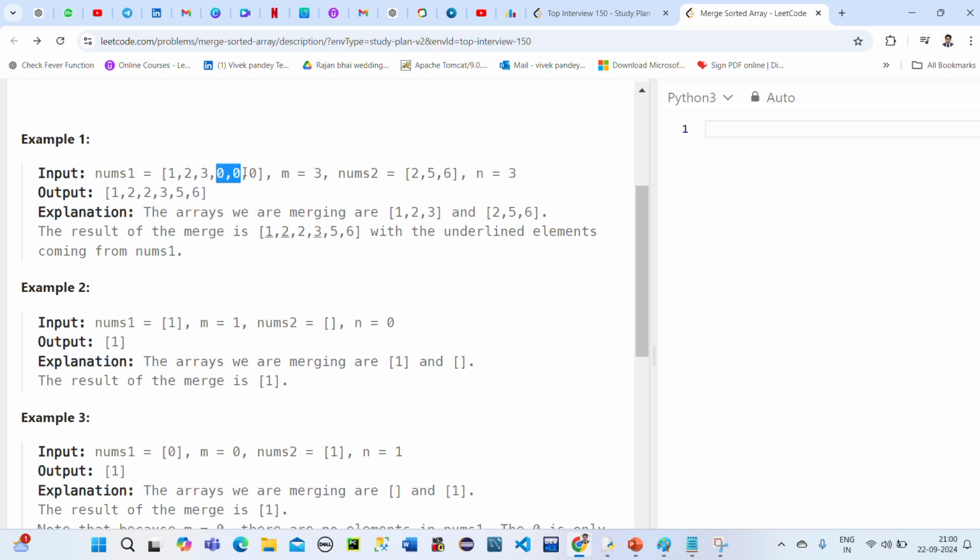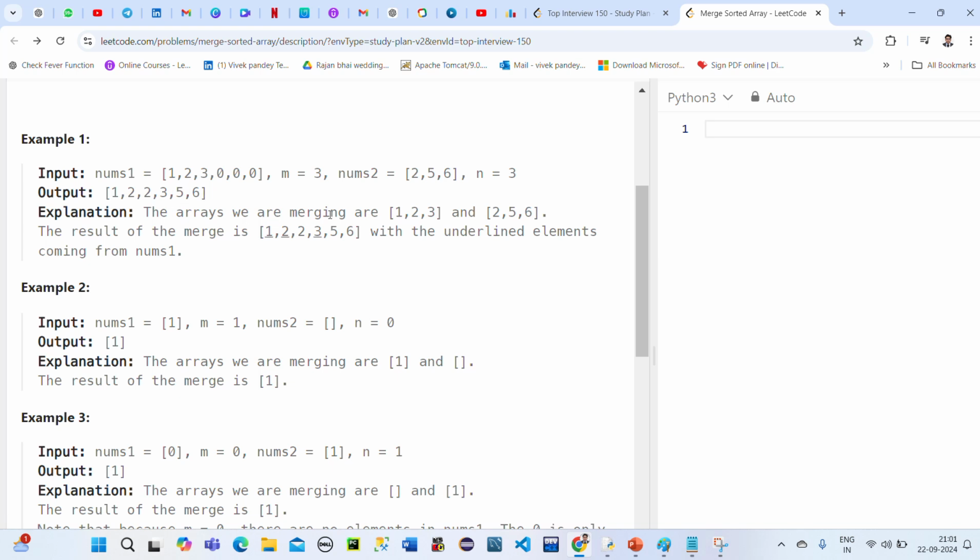So see here, why we have got extra zeros here: because I need to accommodate num2 in this one. If I add both of them, it will be 6, so that is the reason this another 3 is for this only. We are going to store this one in this. So m is equal to 3. This m is talking about num1, and n is also 3, and finally we get the output as a sorted, merged array. So we are merging both of these, and we get a sorted merged array: 1 2 2 3 5 6.